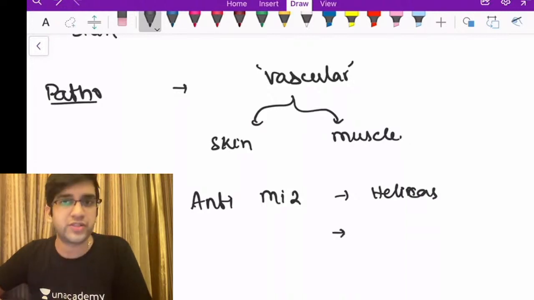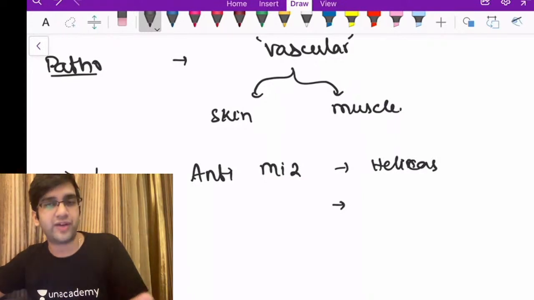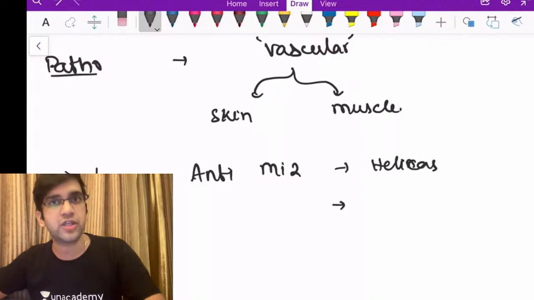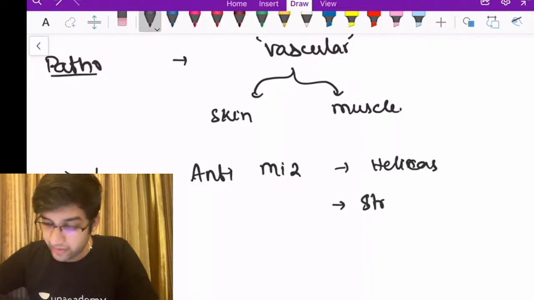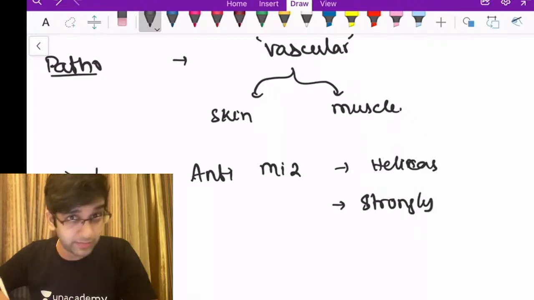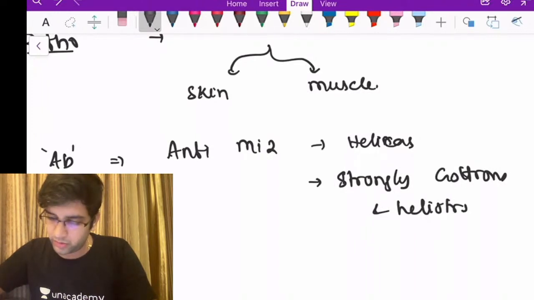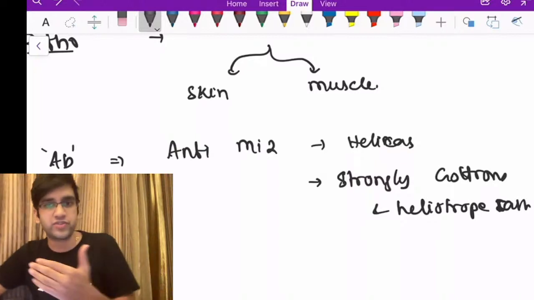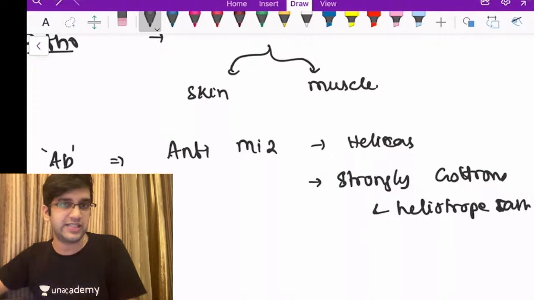Okay, so it's directed against helicase. When a person has a higher amount of anti-Mi-2 antibodies, these patients will have lots of skin manifestations in the form of Gottron's papules and a heliotrope rash. They are very strongly associated with Gottron's papules and your heliotrope rash; this has come in an MCQ. Okay, so there are a few antibodies. Again, I have a few antibodies which are more classically seen in paraneoplastic and juvenile dermatomyositis. We'll see them soon, right?